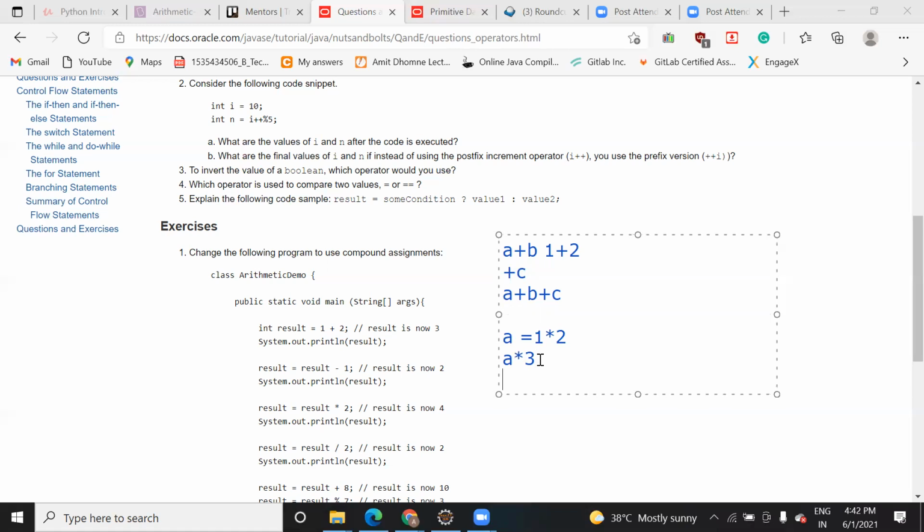The same thing you can do like this: 1 into 2 into 3 is equal to a. So this is called a compound expression. This is different from compound assignment.